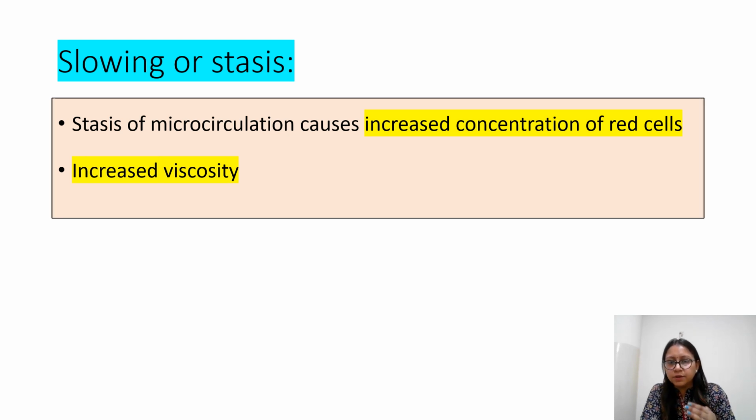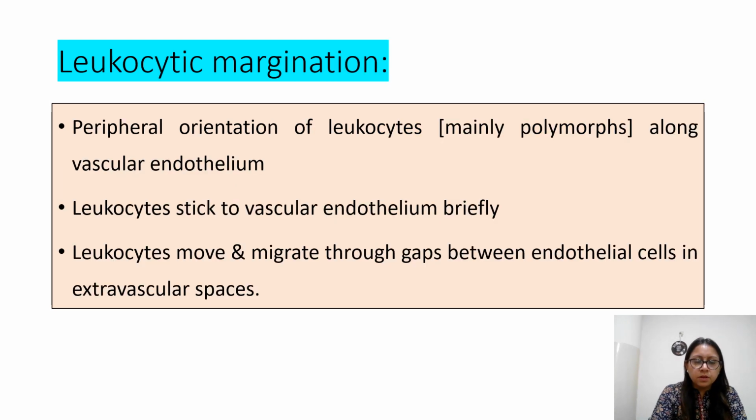Then finally, stasis of microcirculation. Now there will be increase in concentration of the red cells leading to increase in viscosity of blood. Then finally, what happens? There is leukocytic margination, peripheral orientation. When you look at a blood vessel, you have a lumen and then you have the endothelial lining. So these leukocytes or the polymorphs will lie down and orient themselves peripherally around the endothelial lining. They will stick to the vascular endothelium for a moment and then move and migrate through the gaps between the endothelial cells into the extravascular space. Fine. So that will also leak out. What will happen because of that?